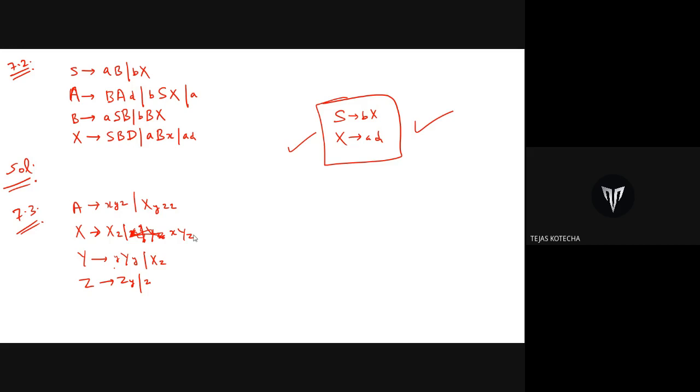So then X becomes useless. So we will be left with A derives X Y Z. Only A derives X, Y, Z. You are right, Tejas. I have written some wrong question. Have we got the answer for this? Yes, sir, derives. Perfect. Okay, fine. So shall we go further?